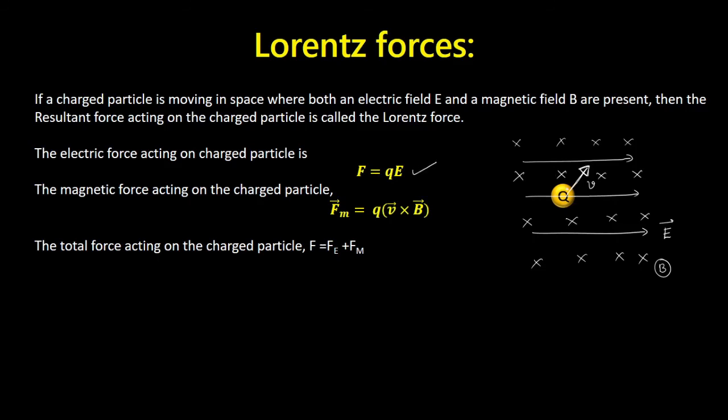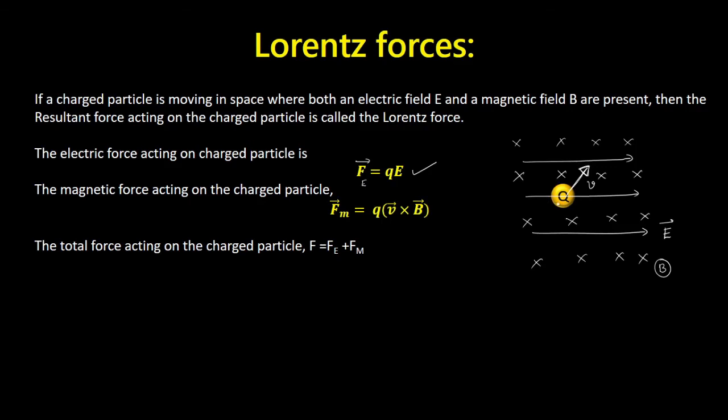Now the charged particle is moving in a region which also has a magnetic field, right? Therefore the magnetic field will also put some force on this particular charge. So what will be the magnetic force acting on a moving charge? That is given by Fm, which is equal to Q into V cross B. Now there are two forces, Fe and Fm, acting on this particular charge, and both the forces are vectors. So for the total force acting on this charge, we have to take the vector addition,